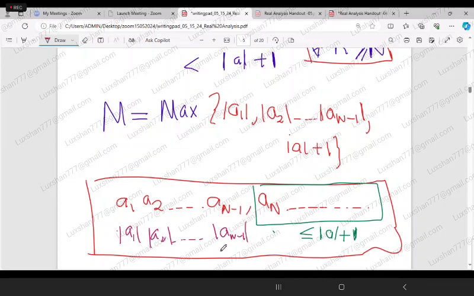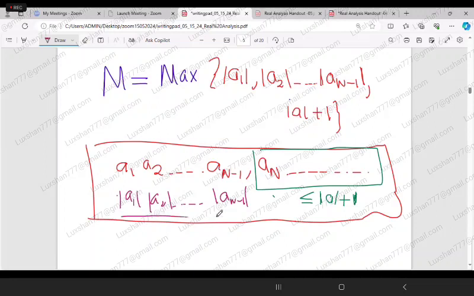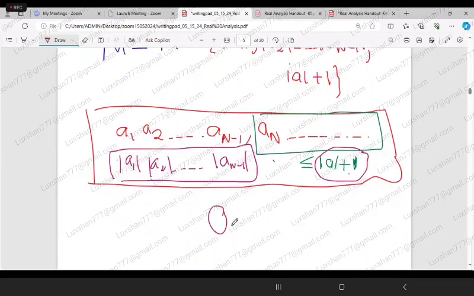Now if I take the maximum of this number and this number, definitely what I can say is that mod of a_n will be less than that particular M, isn't it? Because all these terms are less than or equal to this one, so the maximum is this one.